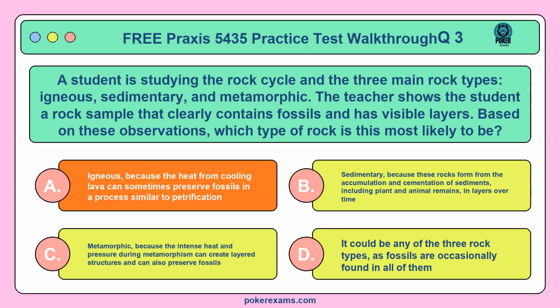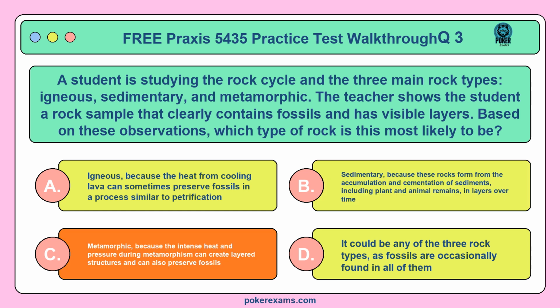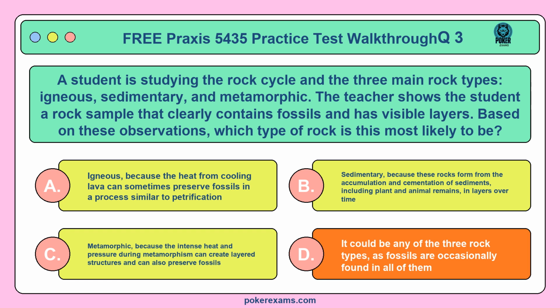Option A. Igneous, because the heat from cooling lava can sometimes preserve fossils in a process similar to petrification. B. Sedimentary, because these rocks form from the accumulation and cementation of sediments, including plant and animal remains, in layers over time. C. Metamorphic, because the intense heat and pressure during metamorphism can create layered structures and can also preserve fossils. Or D. It could be any of the three rock types, as fossils are occasionally found in all of them.